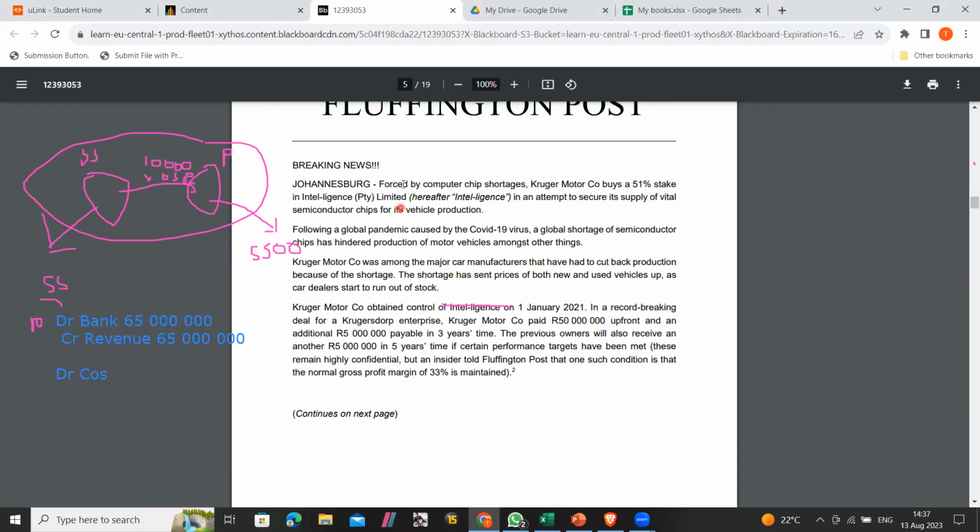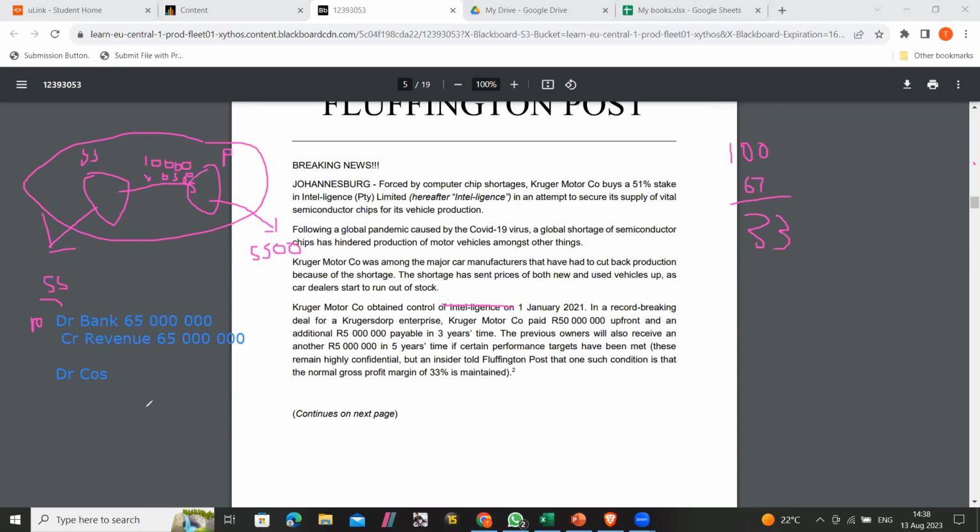If it's 33%, it means that if sales is 100 and cost of sales is 67, then gross profit is 33. So how do we get the cost of sales for this amount?